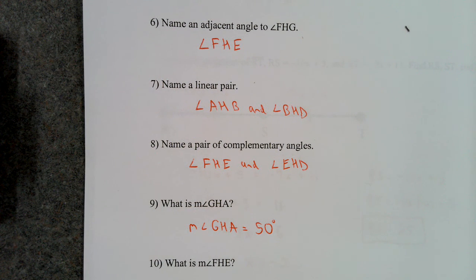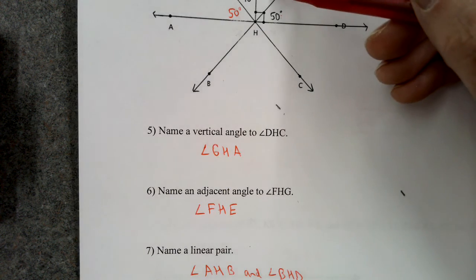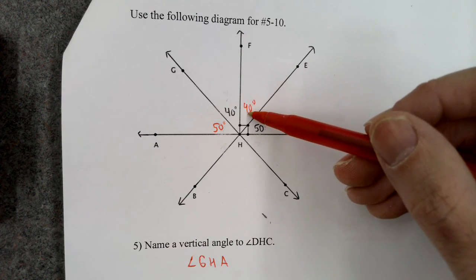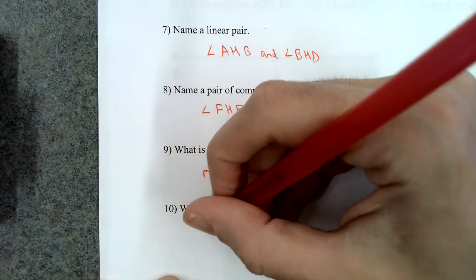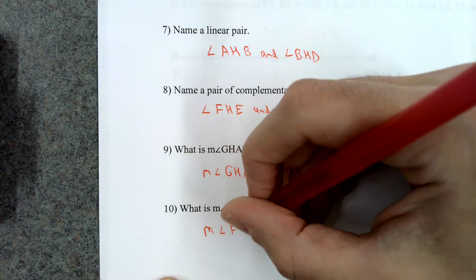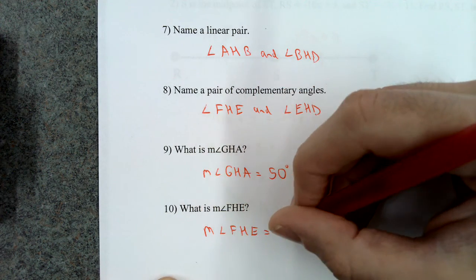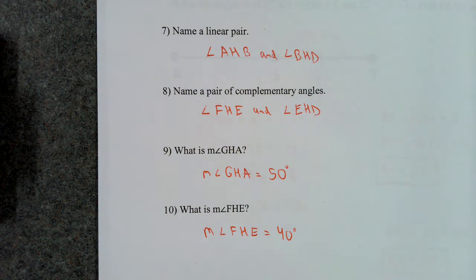And number 10, what is the measure of angle FHE? I already labeled that one up here. That is 40 degrees. I established that earlier in the problem. And that is the end to that review on segments and angles.